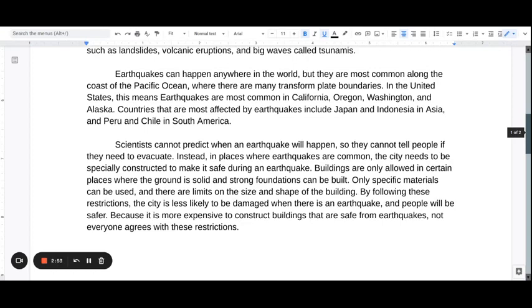By following these restrictions, the city is less likely to be damaged when there is an earthquake, and people will be safer. Because it is more expensive to construct buildings that are safe from earthquakes, not everyone agrees with these restrictions.